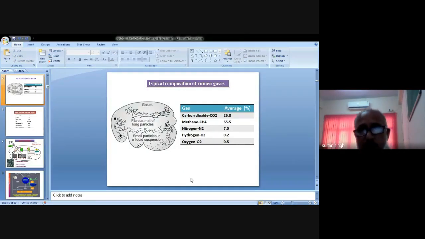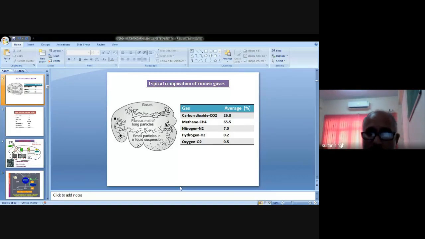Again, friends, this is the typical composition of the rumen gases. A number of gases are produced during the fermentation or digestion of feed and fodder in the rumen. This is the proportion of the different gases. The carbon dioxide is around 65.5%, and the methane is 26.8%.